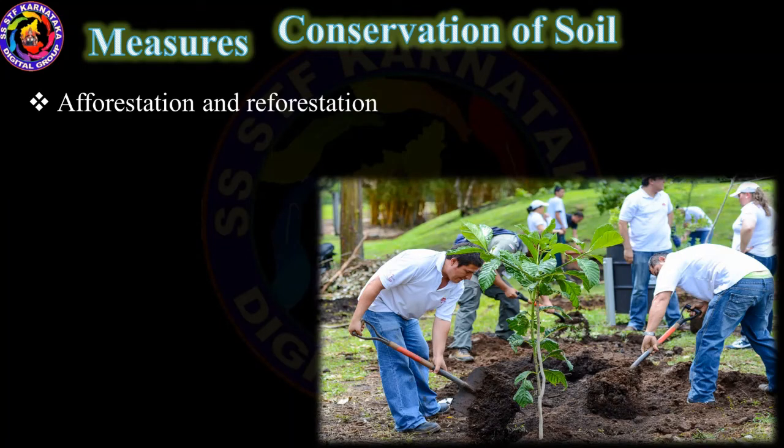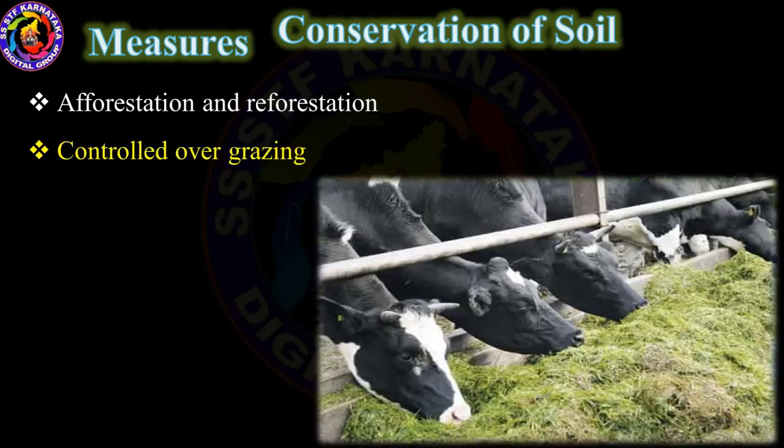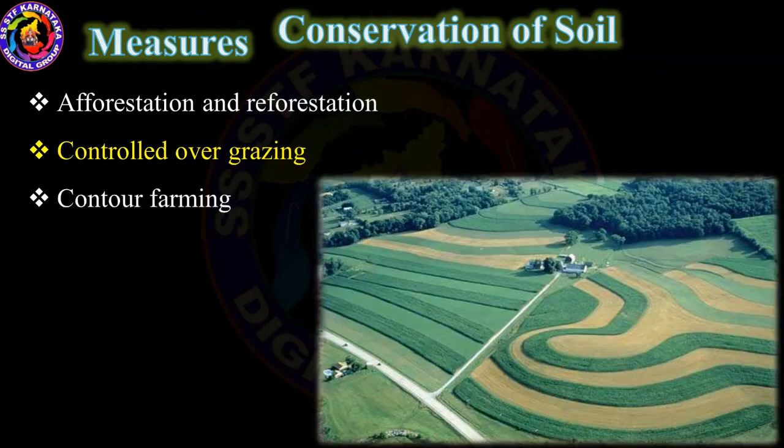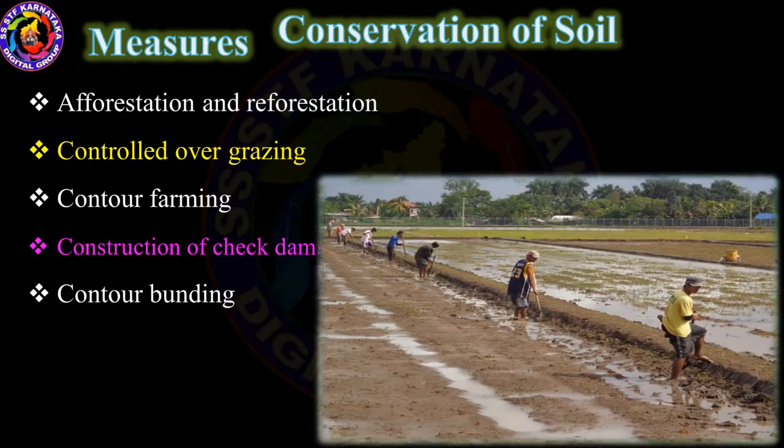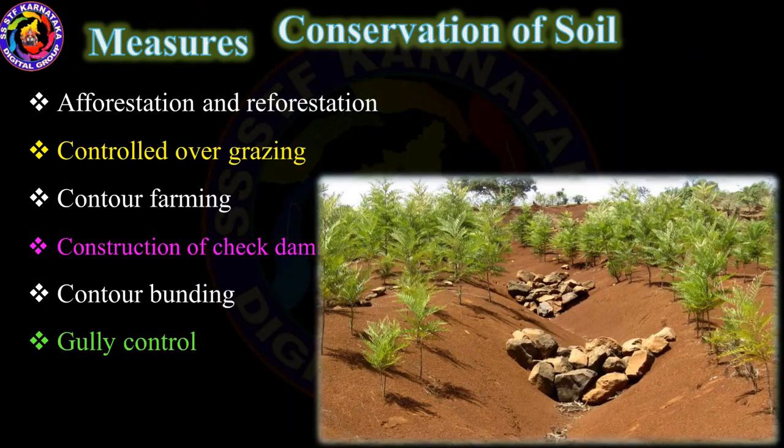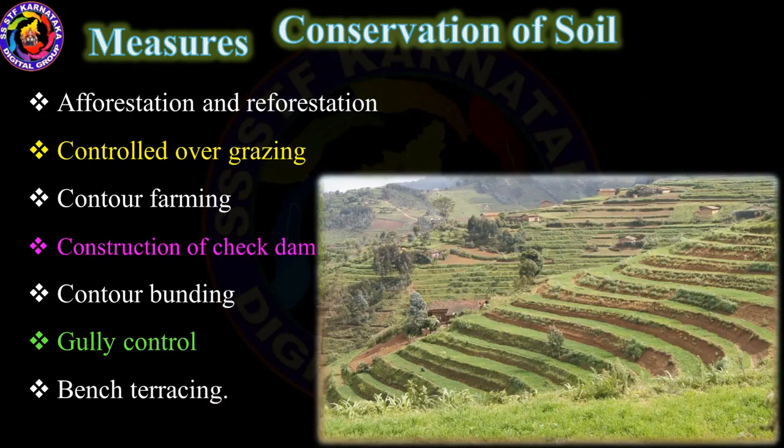What are the measures adopted to conserve the soil? Afforestation and reforestation, controlled overgrazing, contour farming, construction of check bunds, contour bunding, gully control, bench terracing, etc.